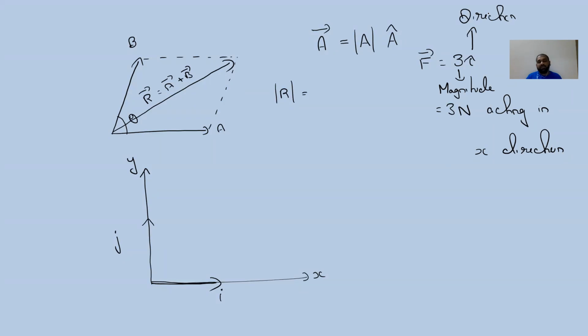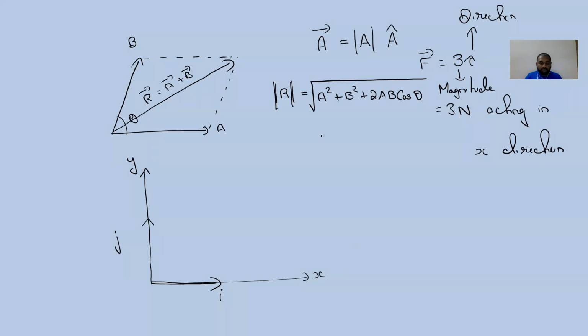Okay, so all those things we will see. It is discussed in the video lectures. You can watch that. Now I am going to tell you certain extra things. See, resultant, when I say this, it is nothing but magnitude. Magnitude means that number. How to find this? The formula for finding this is square root of A square plus B square plus 2AB cos theta.